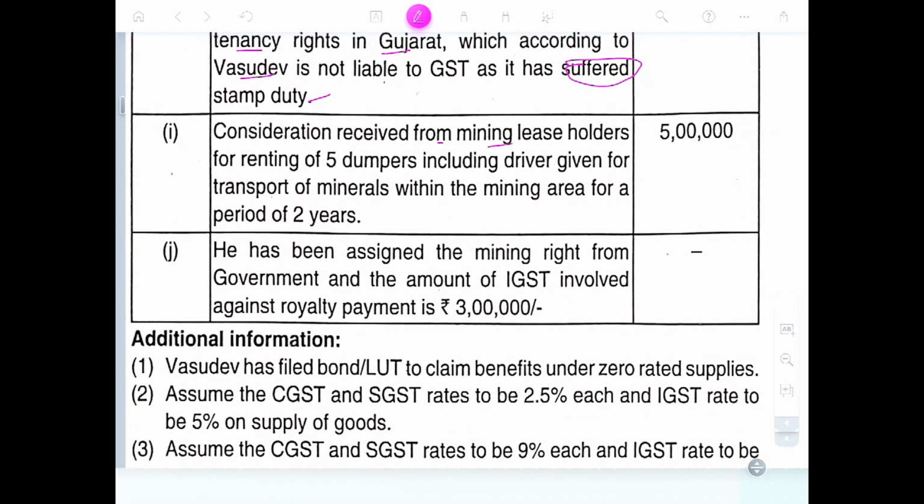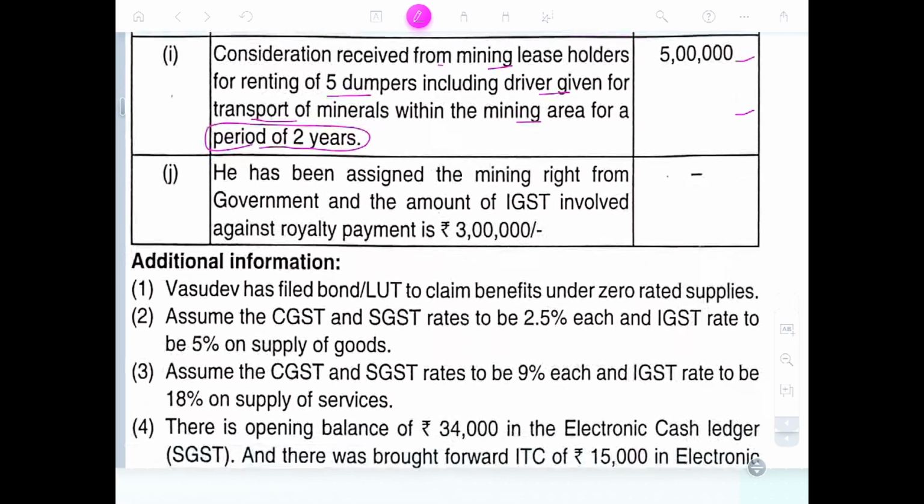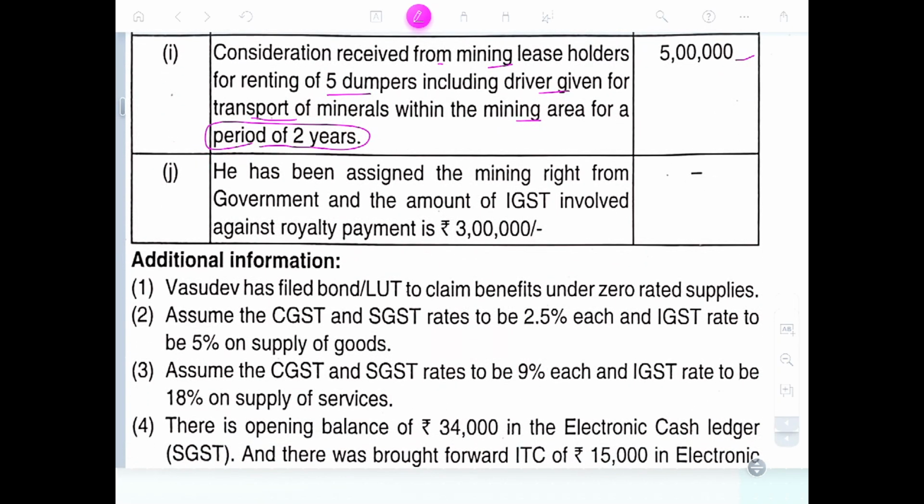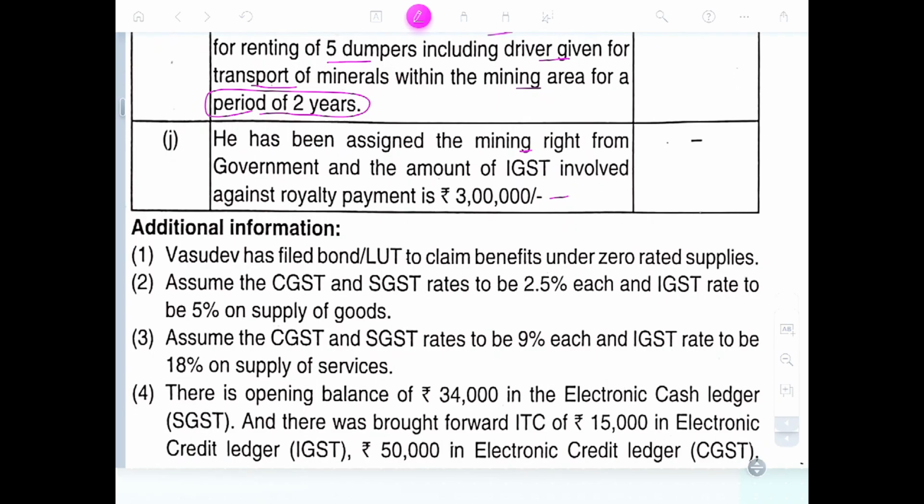Consideration received from mining lease holders for the renting of five dumpers, including driver, given by the transport business within the mining area for a period of 2 years. The leasing of rented equipment is a taxable service. He had been assigned the mining right from the government, and the amount of IGST involved in the royalty payment. So this he needs to pay.